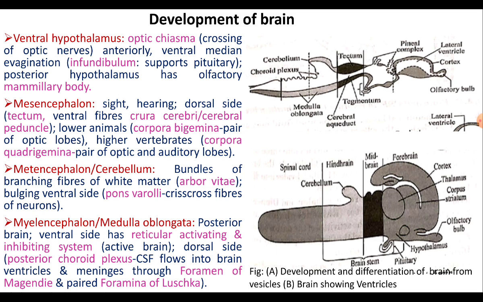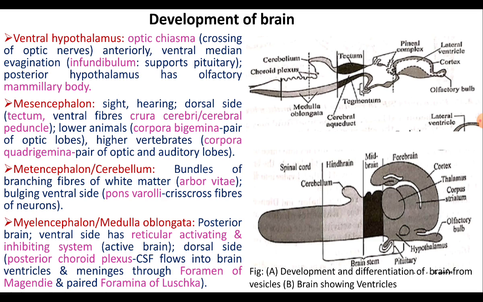The midbrain actually consists of only two optic lobes. In lower animals, this condition is called corpora bigemina, whereas in higher vertebrates, there are four lobes present in the midbrain, and the condition is called corpora quadrigemina. Both the optic lobes enclose a cavity called optocele.